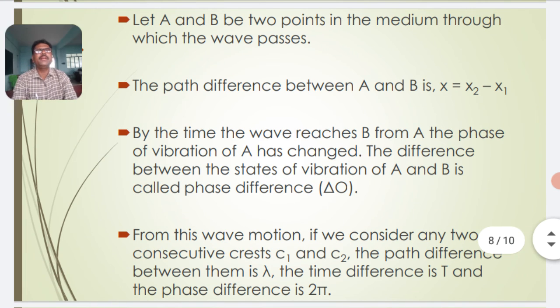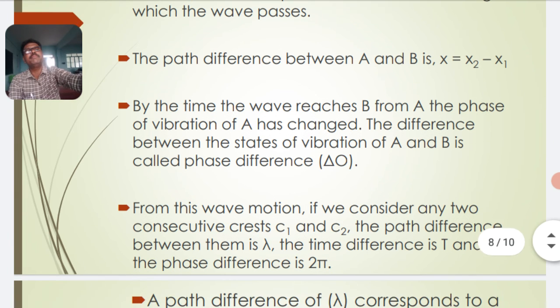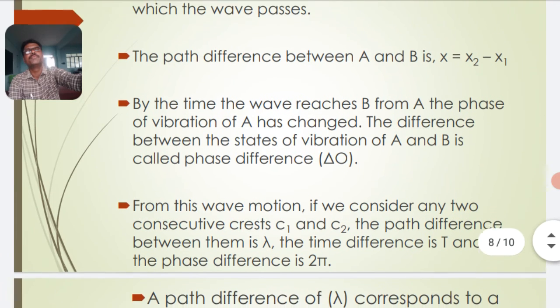Let A and B be 2 points in the medium through which the wave passes. The path difference between A and B is x, equal to x2 minus x1. By the time the wave reaches B from A, the phase of vibration of A has changed. The difference between the states of vibration of A and B is called the phase difference, represented by delta phi.